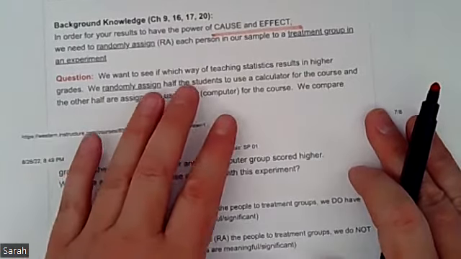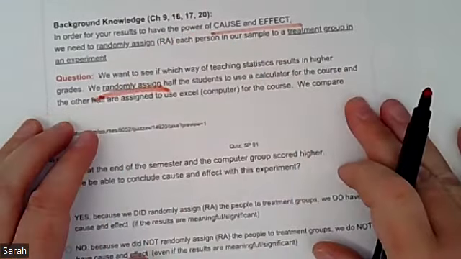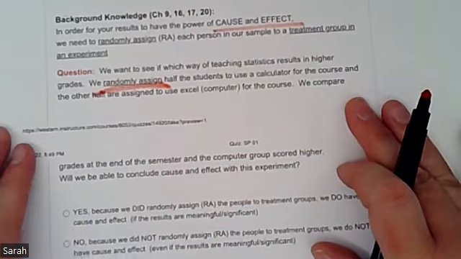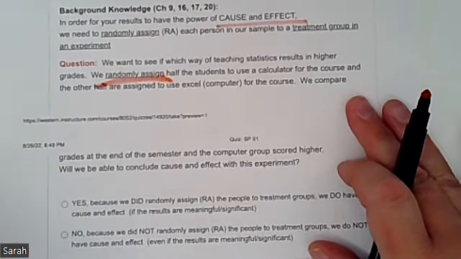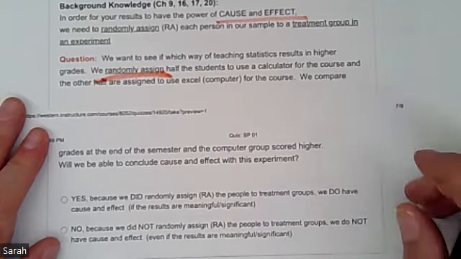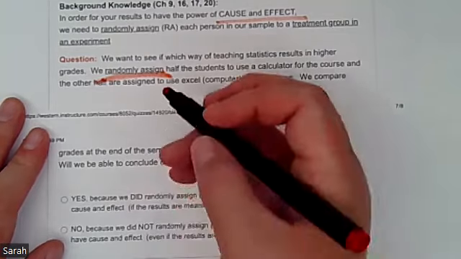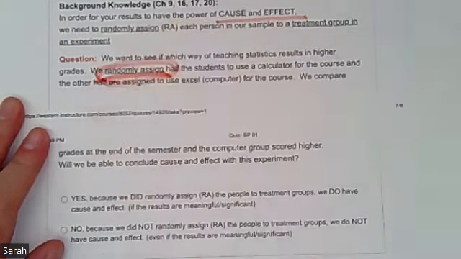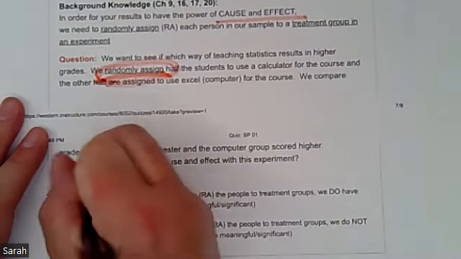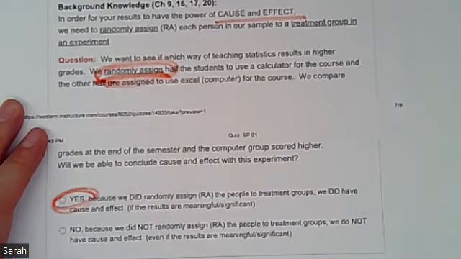So we want to see which way of teaching statistics results in higher grades. We randomly assign half the students to use a calculator for the class, and the other half are assigned to use Excel or some sort of computer program. We compare the grades at the end of the semester, and the computer group scored higher. Will we be able to conclude cause and effect? So again, if you're looking at cause and effect, you're looking at this experiment and making sure it says randomly assigned. So since it does, we'll mark this one that says yes. So because we did randomly assign people to the treatment groups, we do have cause and effect. So in other words, we do have evidence that using that computer really helps students to score better.